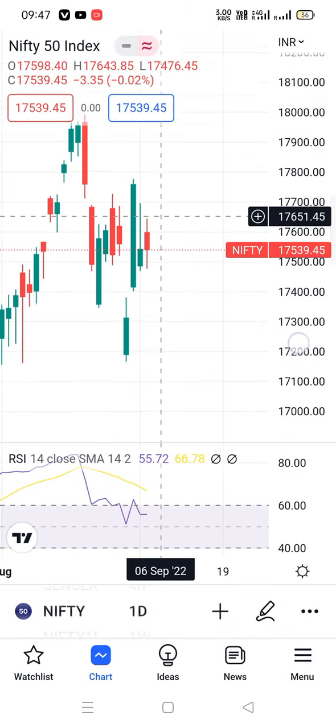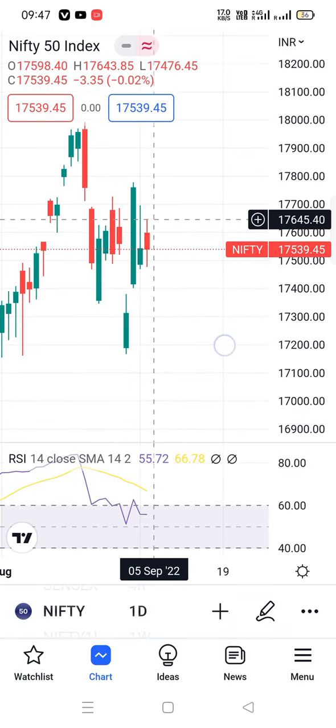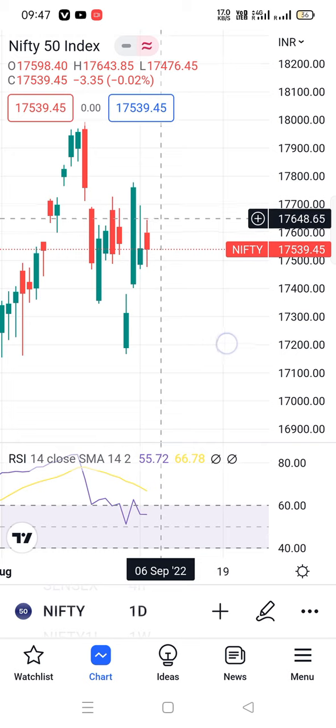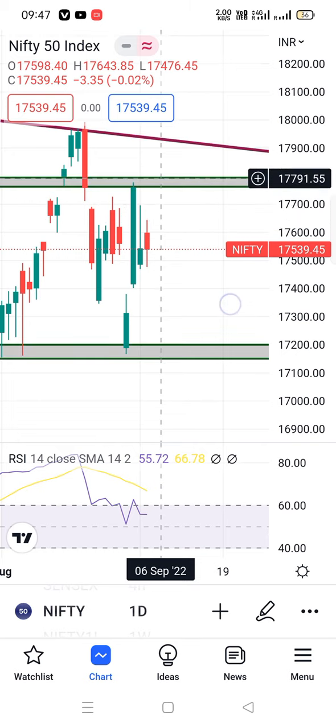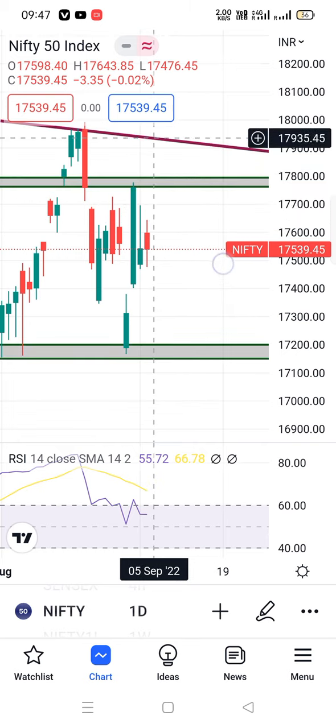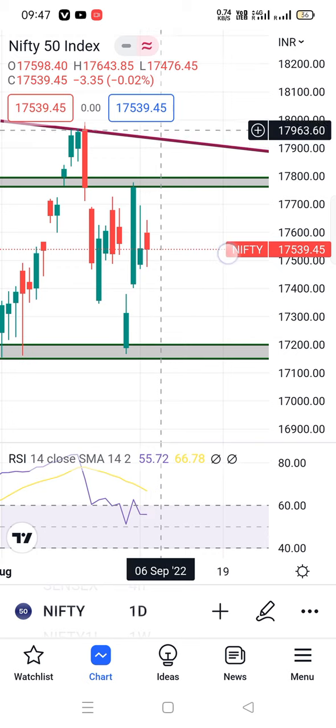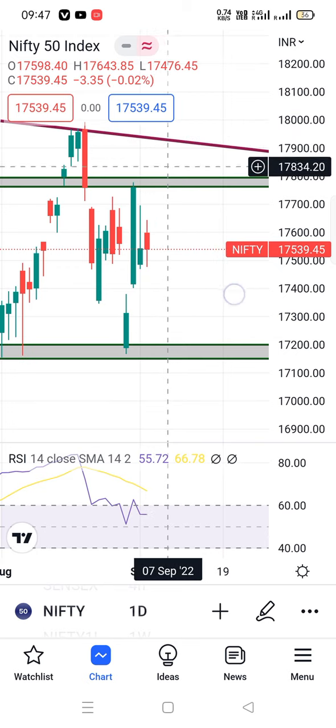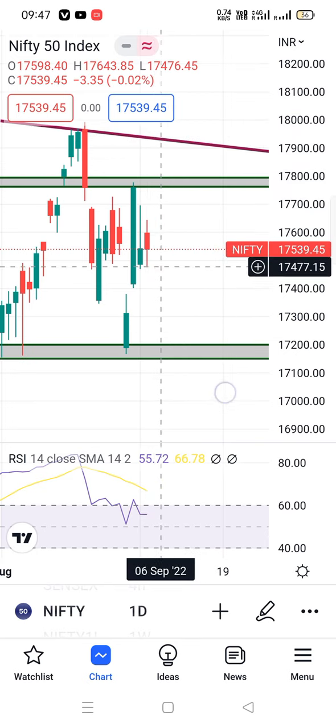Nifty also, if it sustains above 17,800, then only we will buy till the 17,900 or 18,000 area. If 18,000 breaks and sustains, we go further, but the chances look less this week.